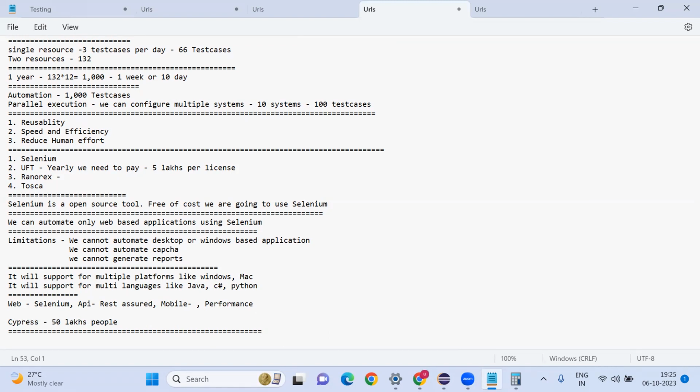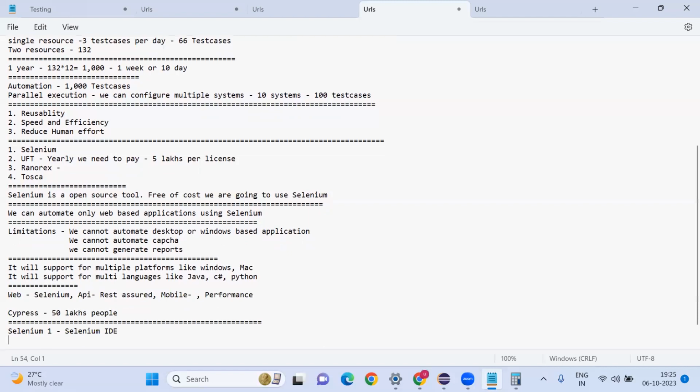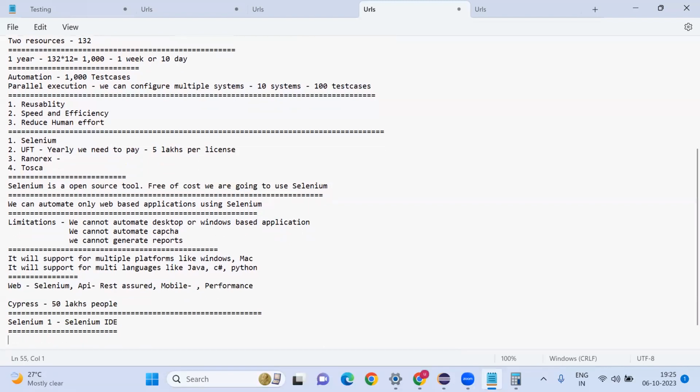Then Selenium, right? Here we have different things. Selenium one, they released the Selenium IDE first. IDE is Integrated Development Environment.